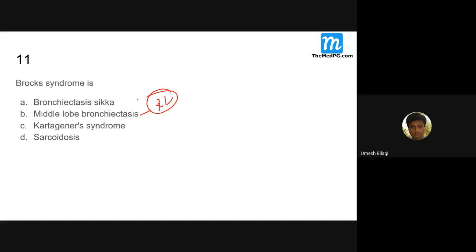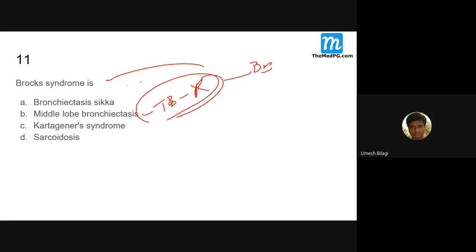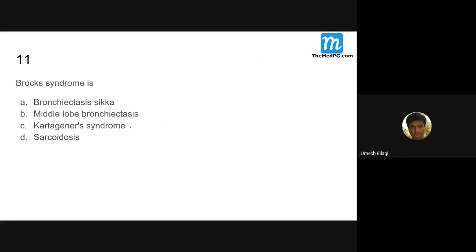Tuberculosis of the right middle lobe causing bronchiectasis is called Brock's syndrome. Okay. What is Gardner syndrome? Sir, it's a genetic disorder. It is a hereditary disorder.